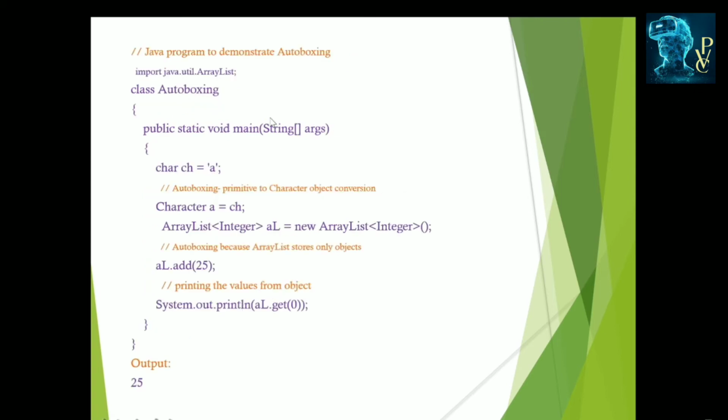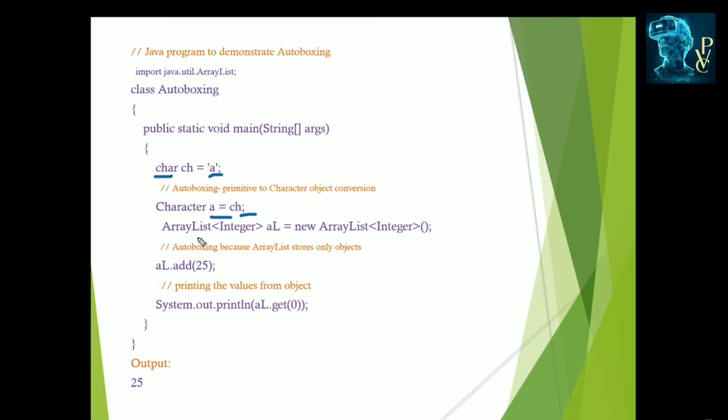This is another program which uses the autoboxing process, here with the char data type. The char type stores only a single character, such as a single alphabet, number or symbol. char ch is assigned the small letter a. We need to convert this char type to the Character wrapper class, so we use Character. This is the object, which is equal to ch. Like this also, instead of using new, we can write it this way.